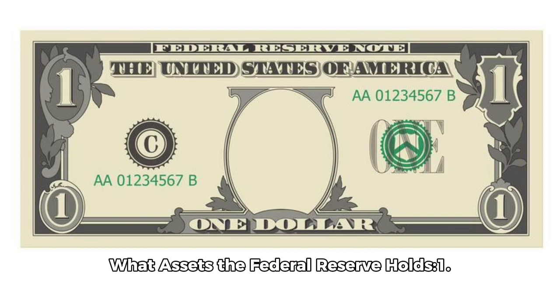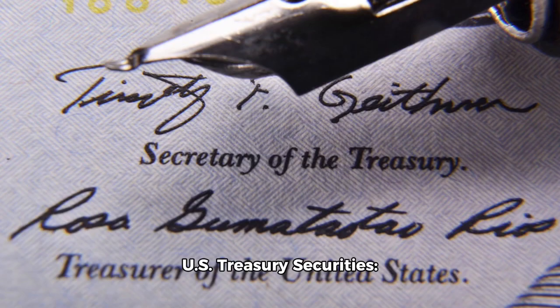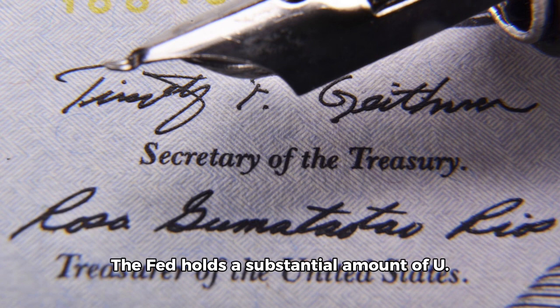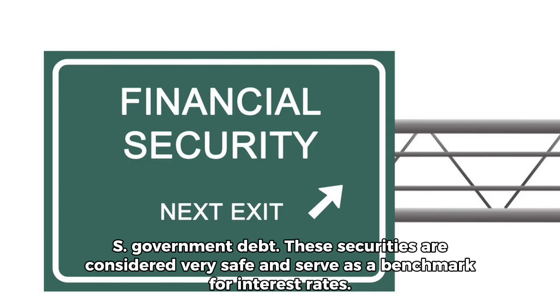What assets does the Federal Reserve hold? 1. U.S. Treasury securities. The Fed holds a substantial amount of U.S. government debt. These securities are considered very safe and serve as a benchmark for interest rates.